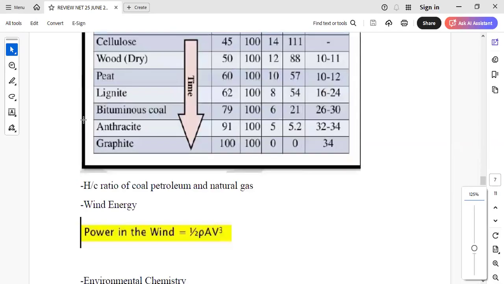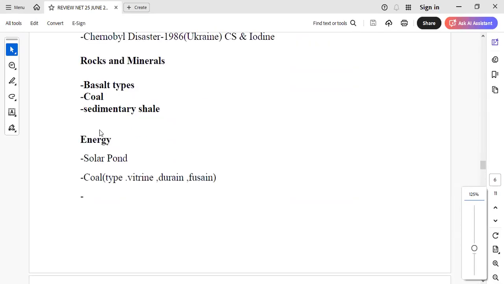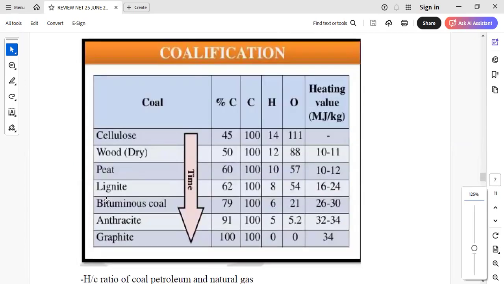Then energy was having a good time, like at least 7 or so questions from energy. So one question was there from solar pond, where they have asked about characteristics of solar pond. Then coal type, vitrain, durain, fusain, all of them were there. Then this table, which is there in the study material, came in the form of a question where they simply asked about this percentage, where like graphite, anthracite, bituminous, lignite, peat, dry wood, and cellulose.